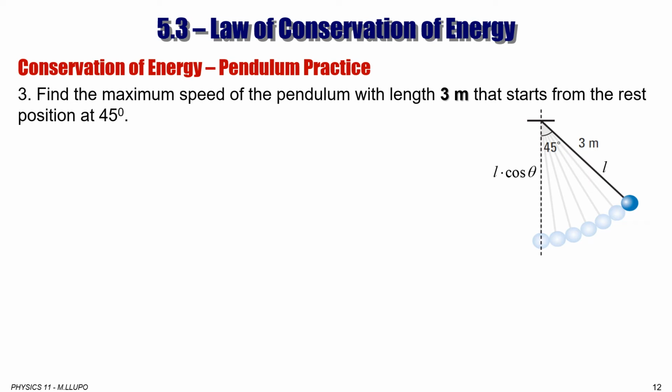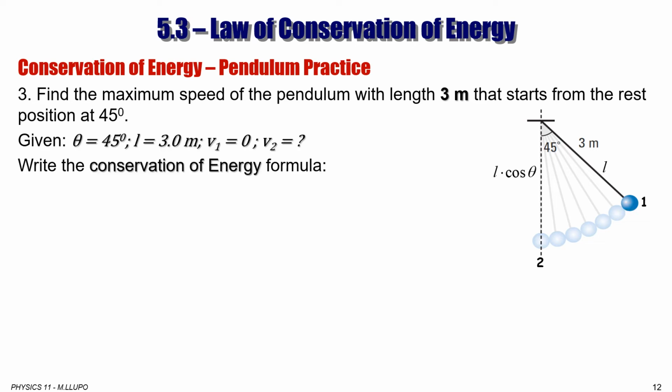The pendulum is going to go from point 1 to point 2, and then it's going to continue on to point 3, go back to point 2, and point 1 again. It's going to start from rest at point 1, and it's going to reach the maximum speed at point 2. So let's write what is given and what is required, and the law of conservation of energy formula as well.